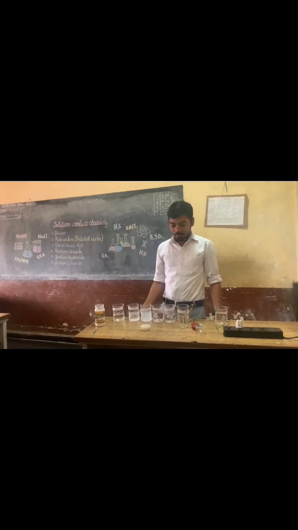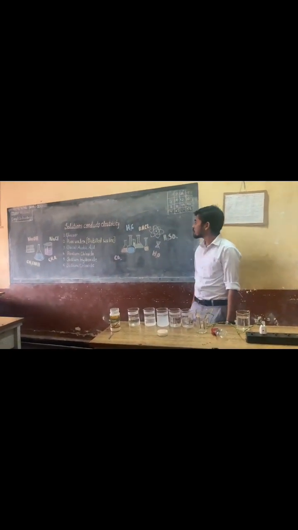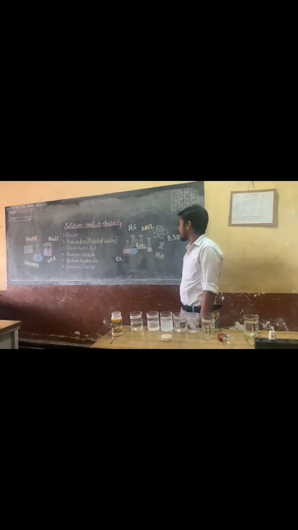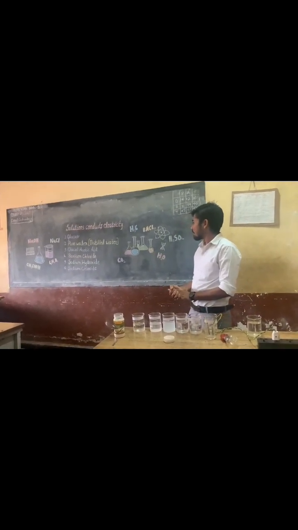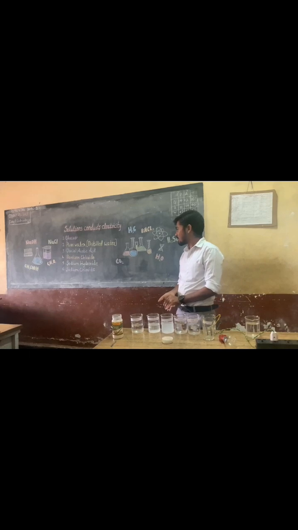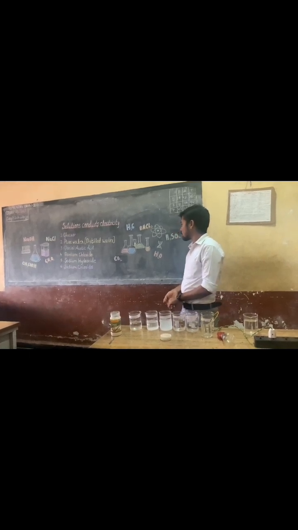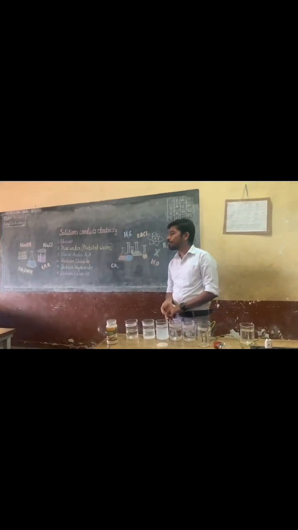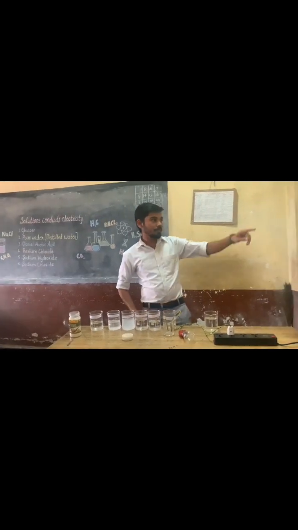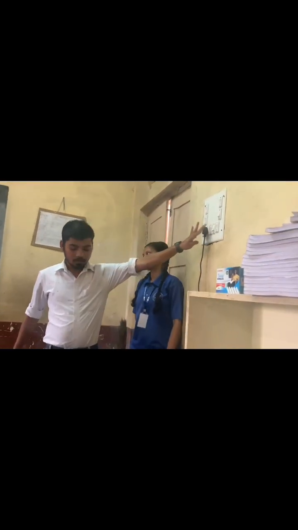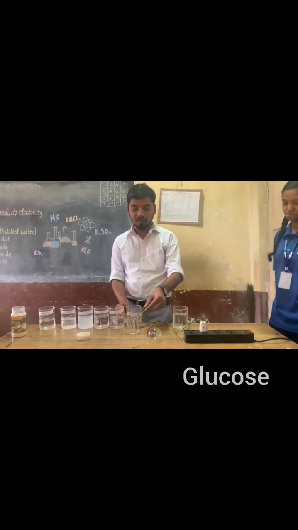Good morning. Today we are explaining which solutions conduct electricity. We have glucose, pure water, acetic acid, barium chloride, sodium hydroxide and sodium chloride. We have set up a light connected to the circuit, with one end removed.